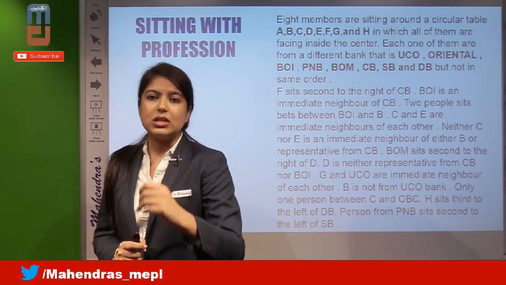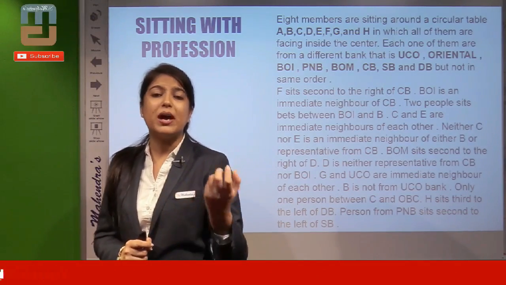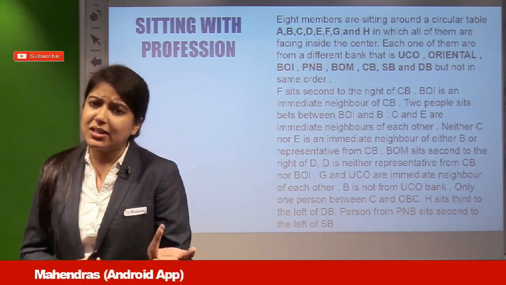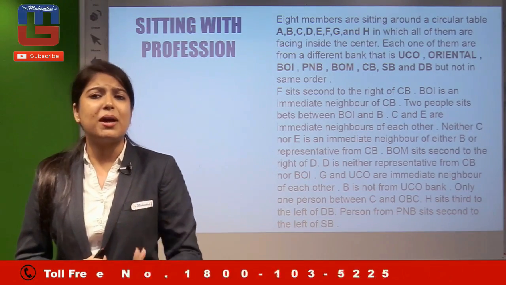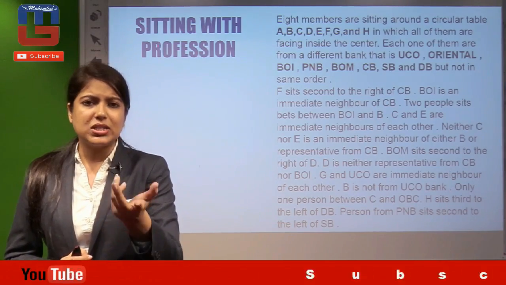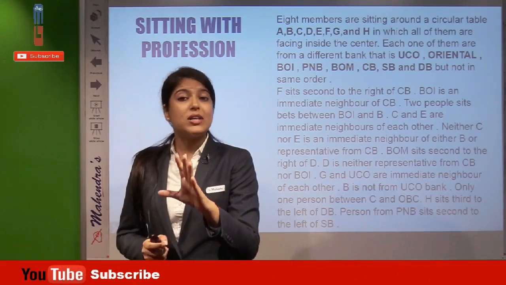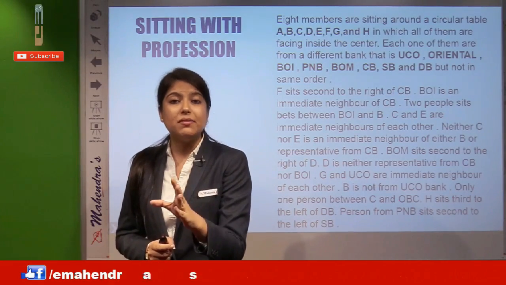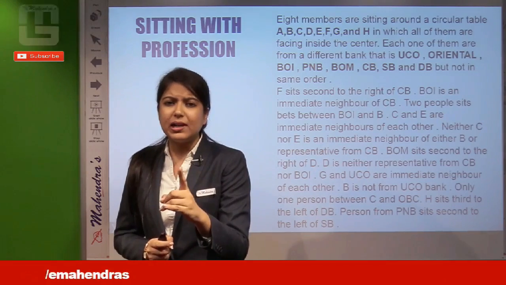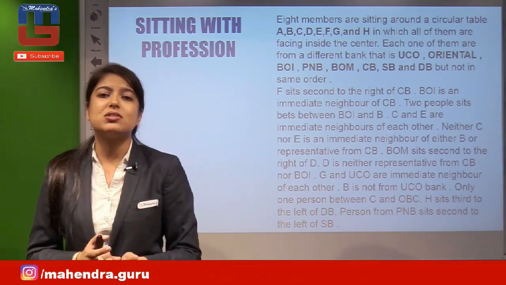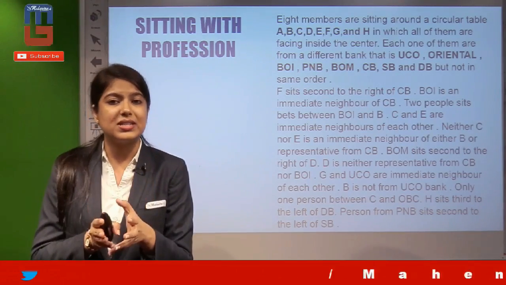Each of them has conditions given: UCO Bank, Central Bank, Bank of India, PNB, Bank of Maharashtra, that is BOM, CB Central Bank, then Syndicate Bank, DB Dena Bank, but not in the same order. So this can be a part of a question on sitting with profession. The focusing point here is that when a sitting arrangement is combined with a profession part, definitely we cannot say, but probably the arrangement would be instructing us to put the characters facing inside.